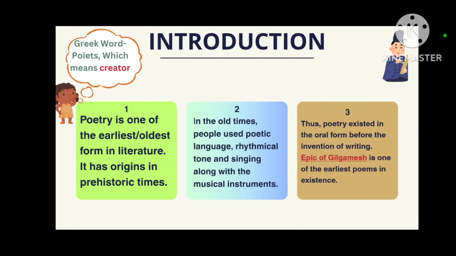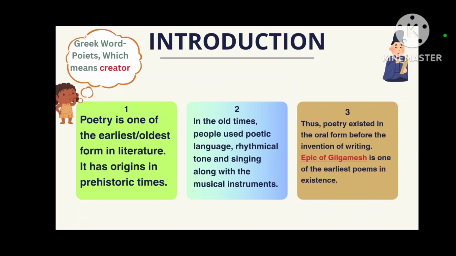The first point is to look at what exactly poetry is. We will not directly see the form of the sonnet; first we will see what poetry is, and then we will explore the sonnet. Poetry is one of the earliest or oldest forms in literature. It has its origin in prehistoric times. In literature there are various genres and forms such as the novel, novella, short story and essays, and poetry is one of the oldest, with origins in ancient times.